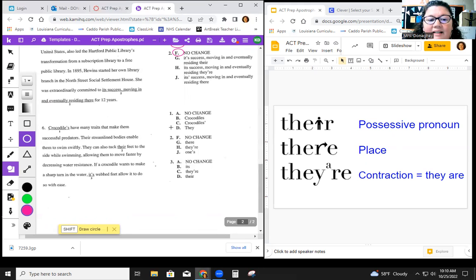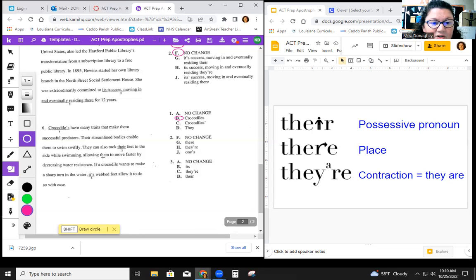However, that is not clear. In the ACT, all the writing, they want to be clear and concise, and so we want it to be very specific. Changing that word would not be a good idea. So B would be our answer here.